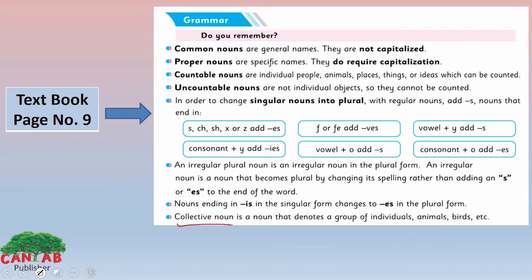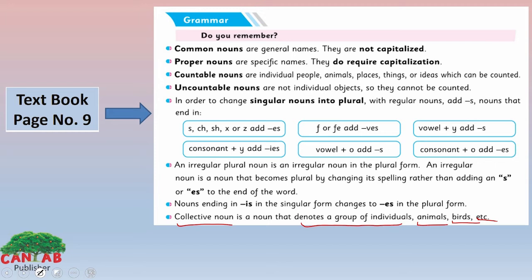Now look at the collective noun. Collective noun denotes a group of individual animals, birds, etc. When things or people come together in a group, in the form of a group, we call it a collective noun. The group of animals, the group of birds, when they come together, has its own name and it's called a collective noun. Every group has its own name.